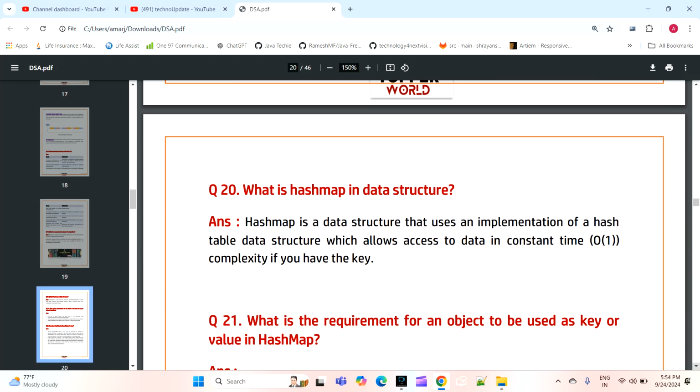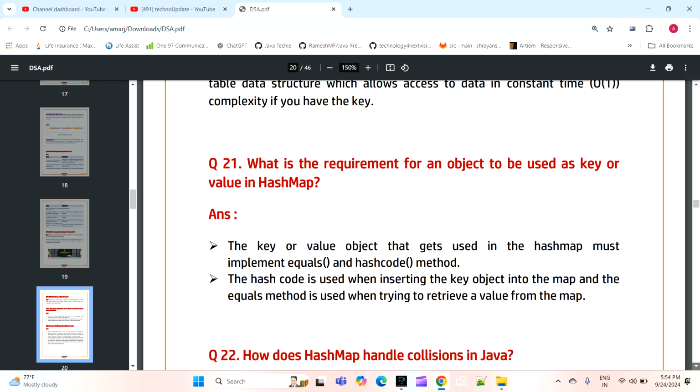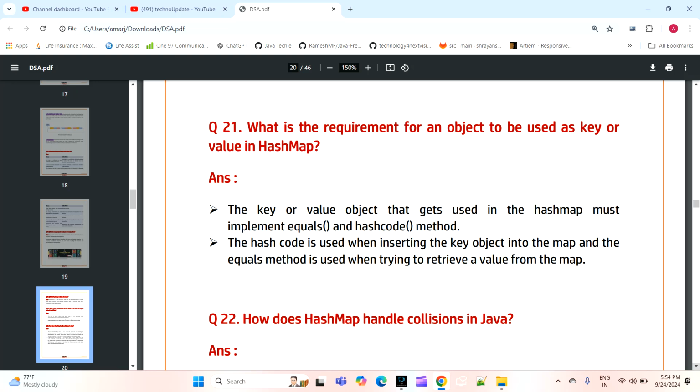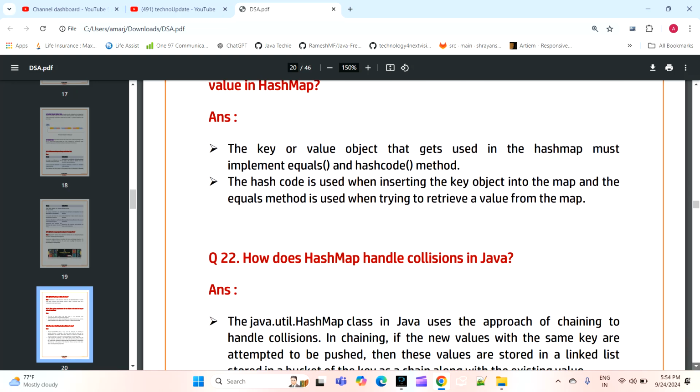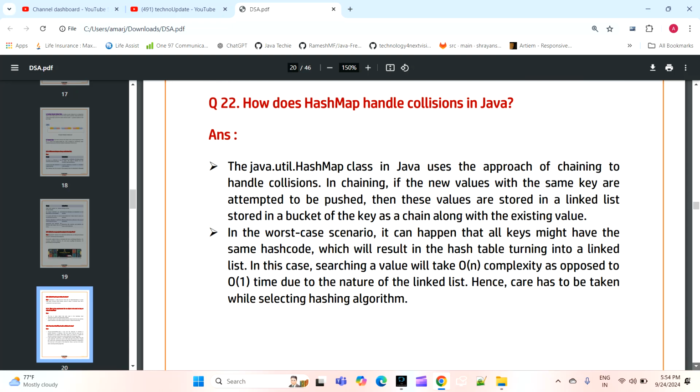The next question is: what is a hash map in data structures? How will we implement a hash map? The next question is: what is the requirement of an object to be used as a key or value in a hash map? Next question is: how does a hash map handle collision in Java?